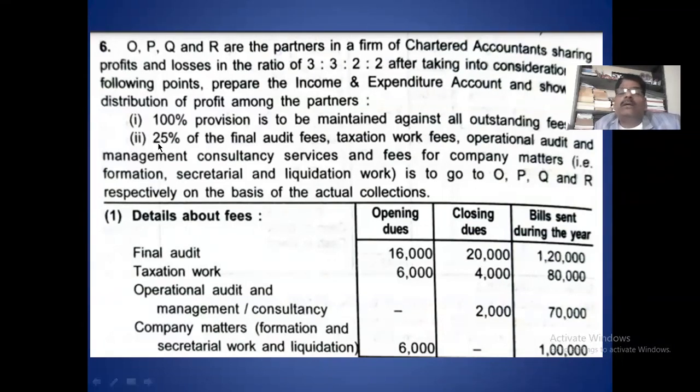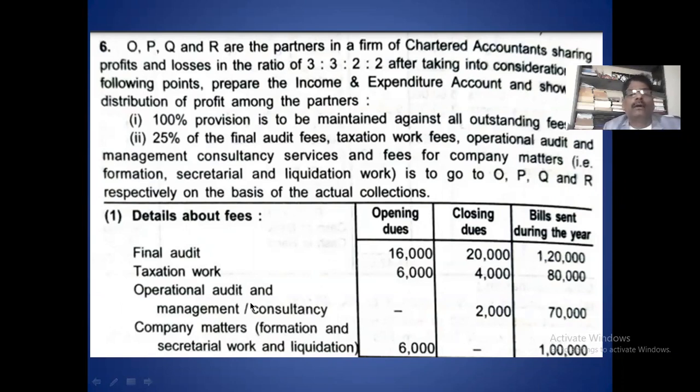And the remaining 75% you take in the income and expenditure account, credit side. And the provision they have to make is 100%.